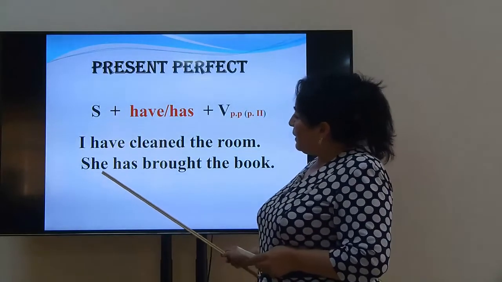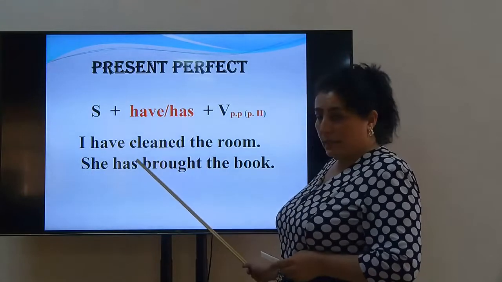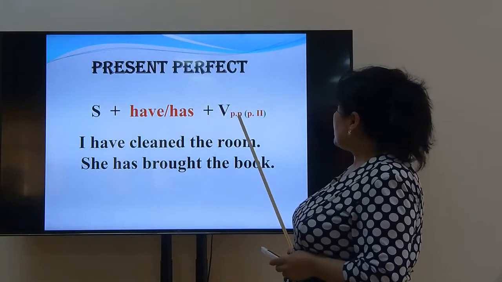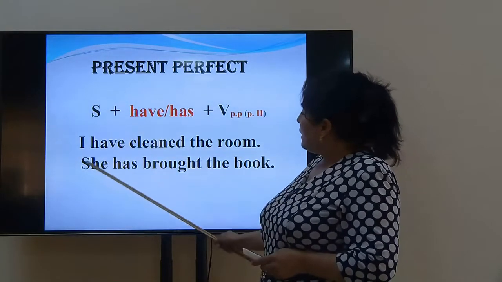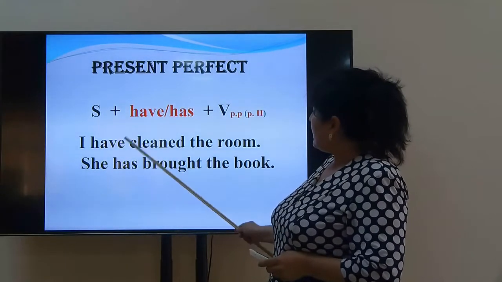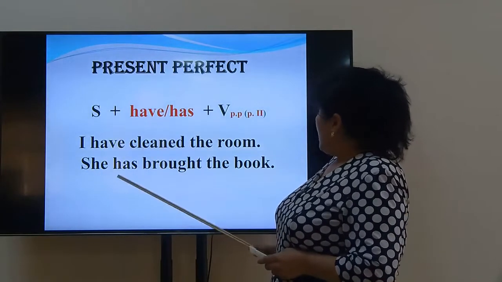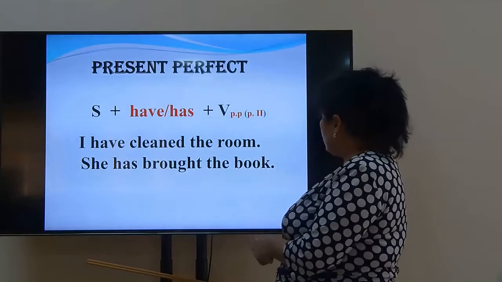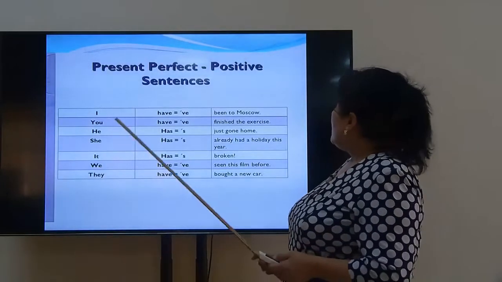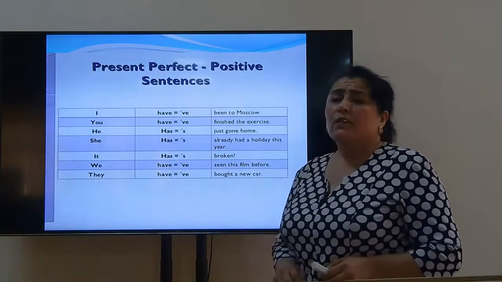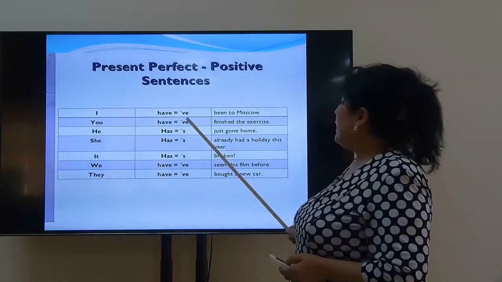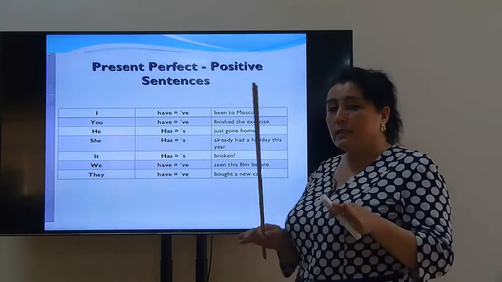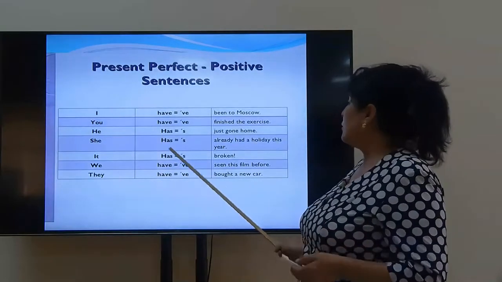Here, I and she are the subjects of the sentences, and after I we use the have form, and cleaned is the past participle form of the verb. She is also the subject of the sentence, and after she we use has. Brought is an irregular verb. It is the past participle form of the verb in the sentence. There are two forms of this tense: I have is the long form, and I've is the short form. She has is the long form, and she's is the short form.